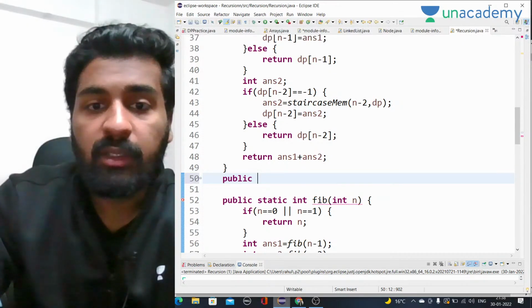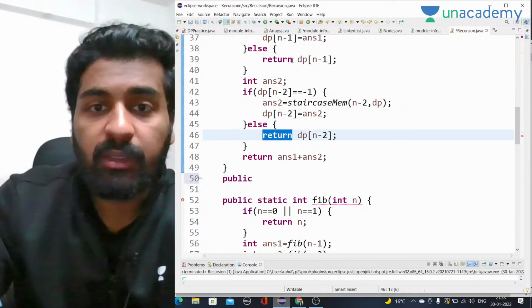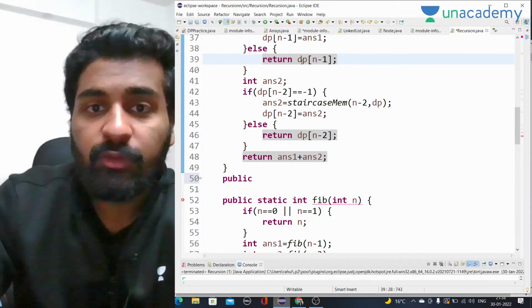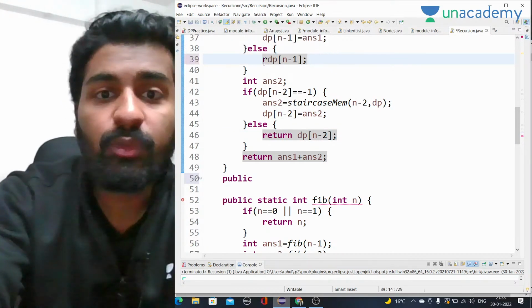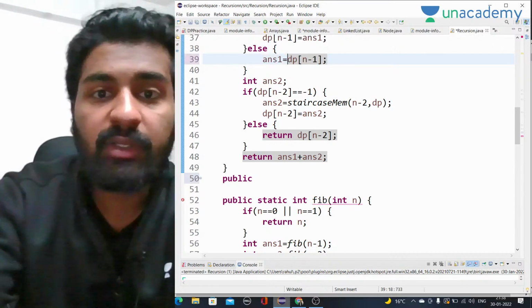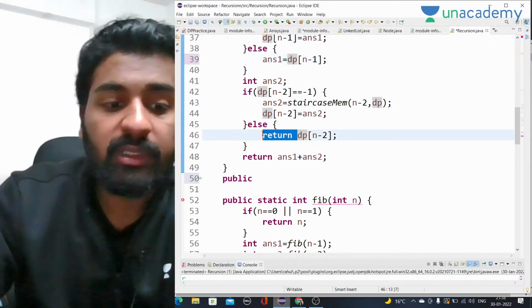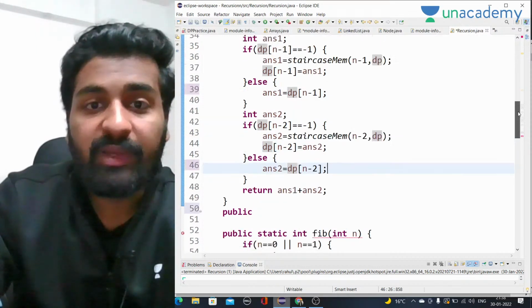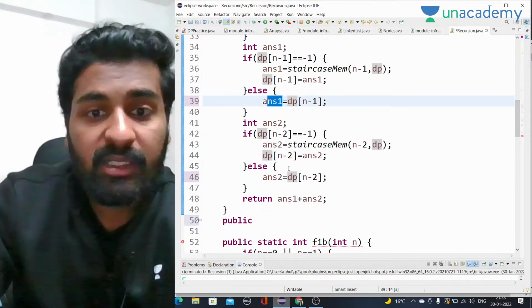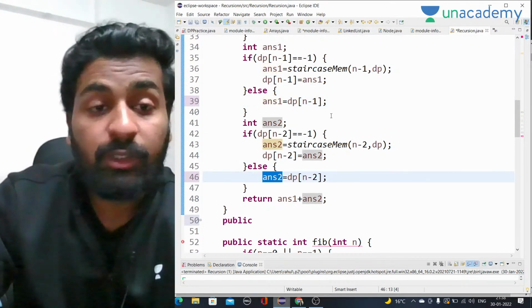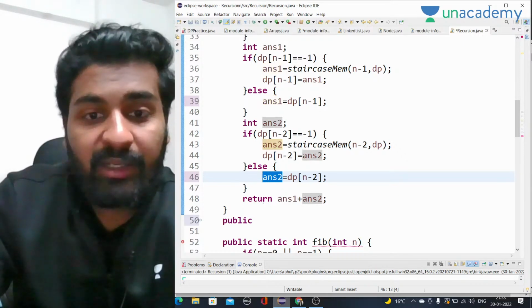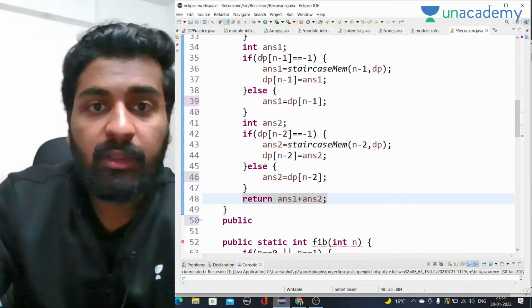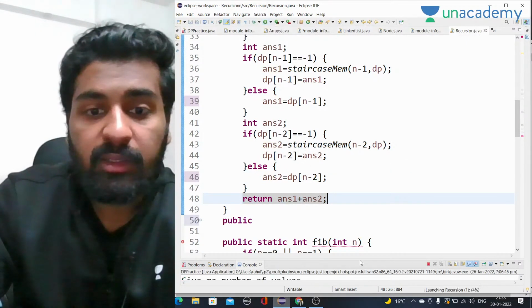Okay, I think I got it, because I am returning from here only. I don't have to return from here. I actually have to give this value to answer 1. Okay, sorry. Answer 1 will be this, then answer 2 will be this. Yeah, I got it. So the values we are giving are to answer 1 and answer 2; we don't have to return from there. Then at the end the sum we have to return, right? That was the case. So now if I run it, the answer will be correct.